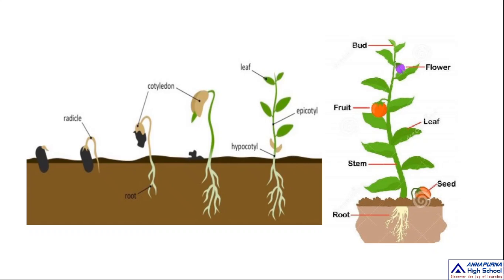Okay children, see here, this is seed. Root, stem, leaf, fruit, flower and bud. So these are the stages of germination. From the seed we get a plant. Not only one seed, so many kinds of seeds: black gram, green gram, chana, groundnut, paddy. All these kinds of plants we get from seeds only.